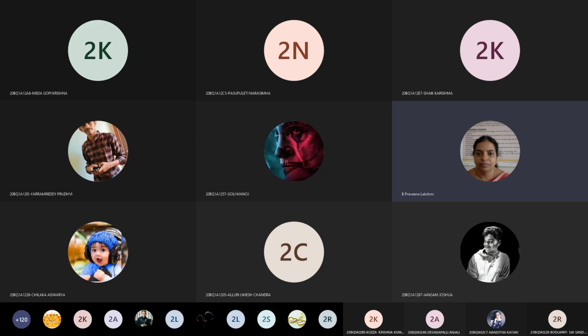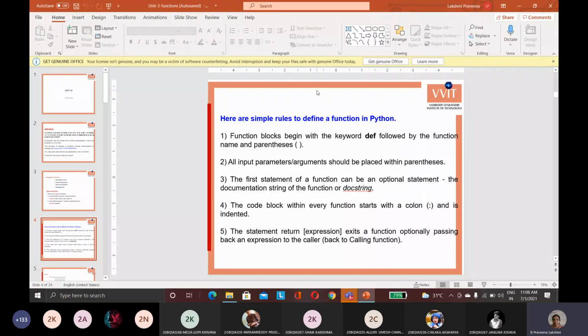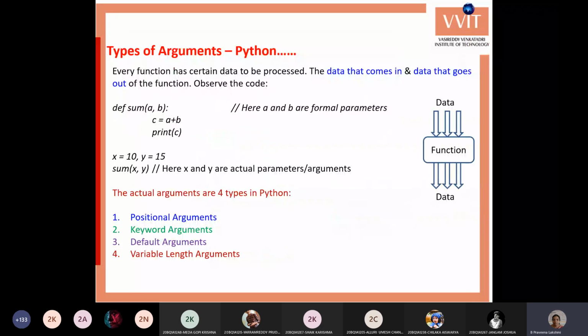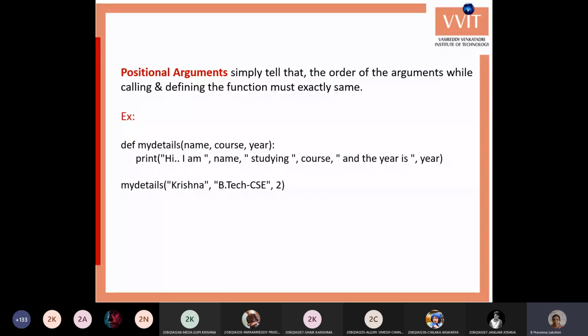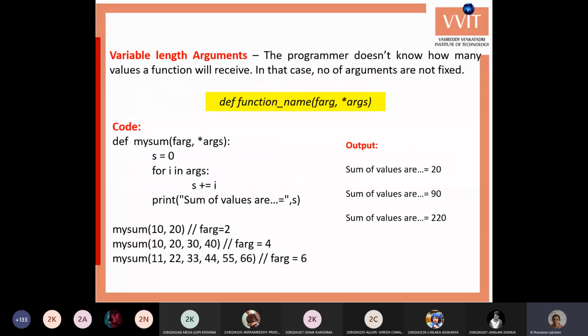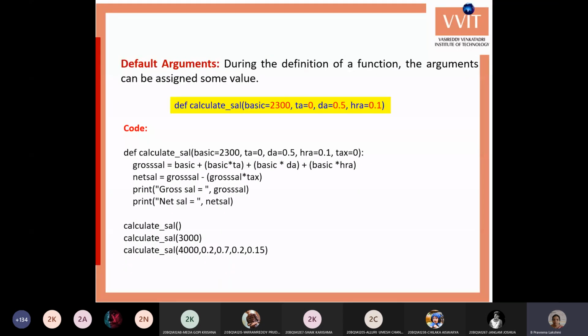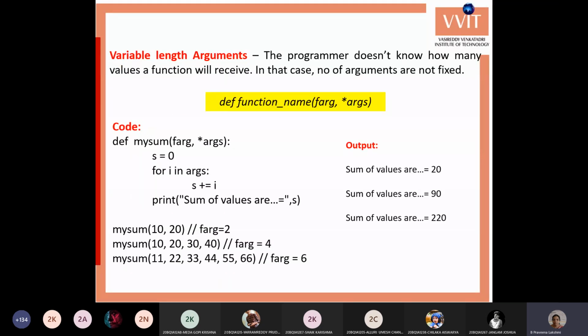Okay, today we'll go through the topic. We have seen all the 4 different types of arguments passed to the functions: positional, keyword arguments, default arguments and variable length arguments. Within the variable length arguments we have seen the 2 types.